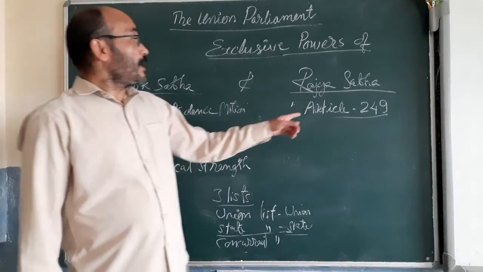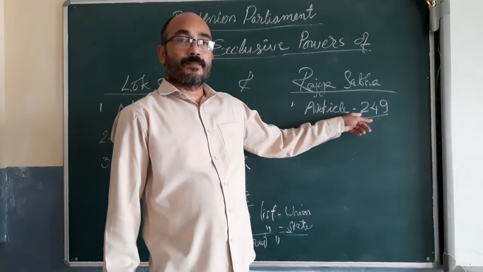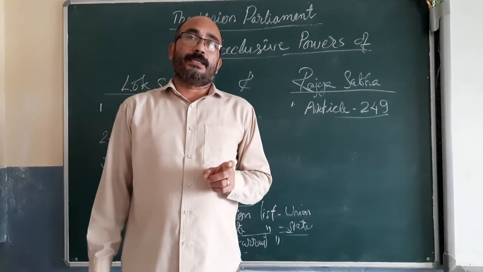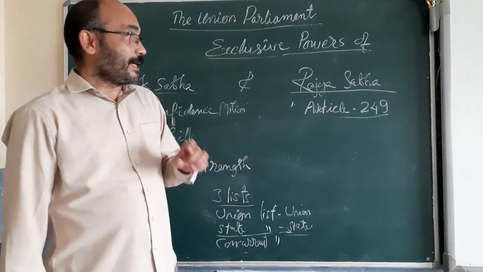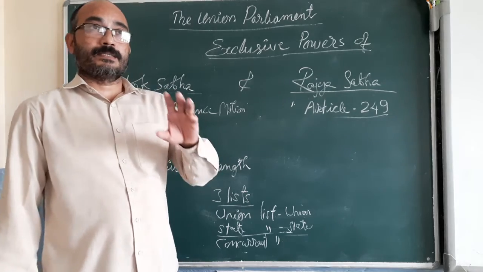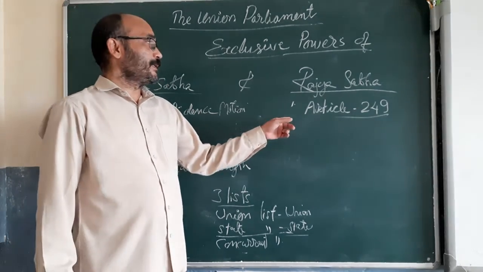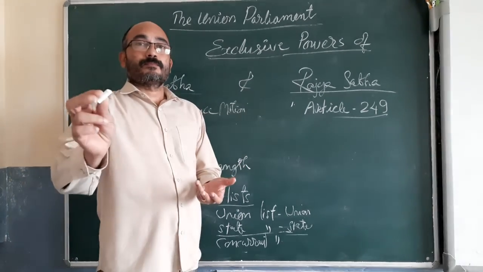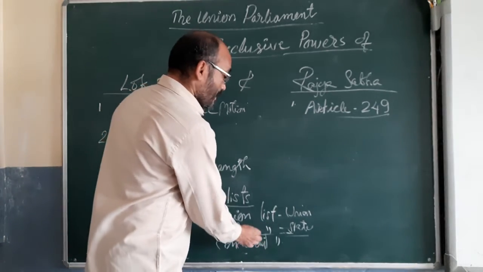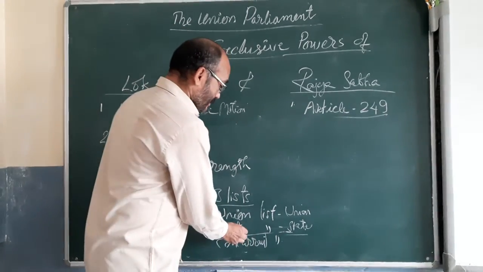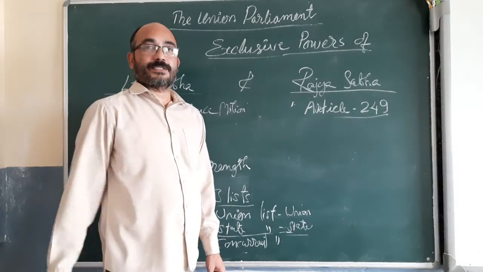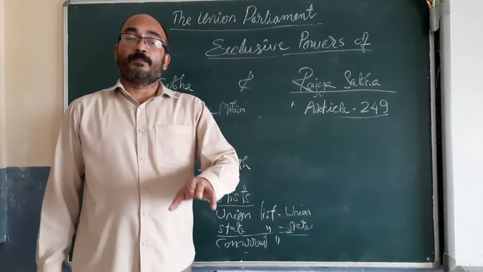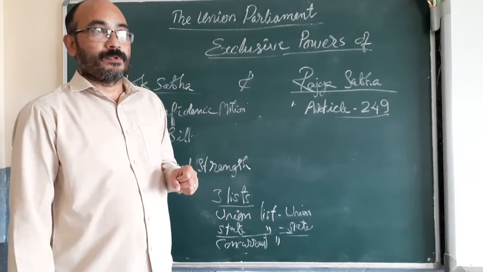But under Article 249 of the Constitution, Rajya Sabha by two-thirds majority may pass a resolution. What is the decision taken by the Rajya Sabha by two-thirds majority? It says that a subject or matter mentioned in the state list is of national importance.